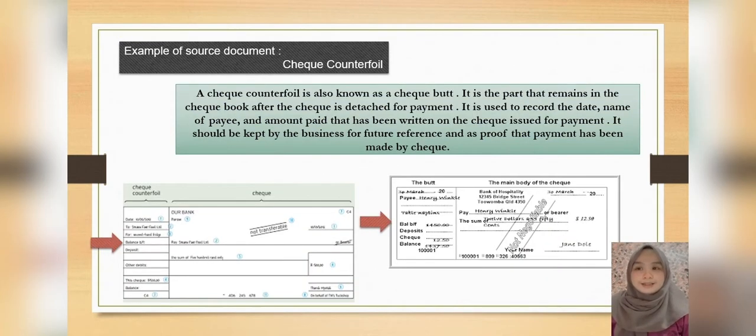Another example of a source document is the check counterfoil. A check counterfoil is also known as a check stub. It is the part that remains in the checkbook after the check is detached for payment. It is used to record the date, name of payee, and amount paid that has been written on the check issued for payment. It should be kept by the business for future reference and as proof that payment has been made by check.